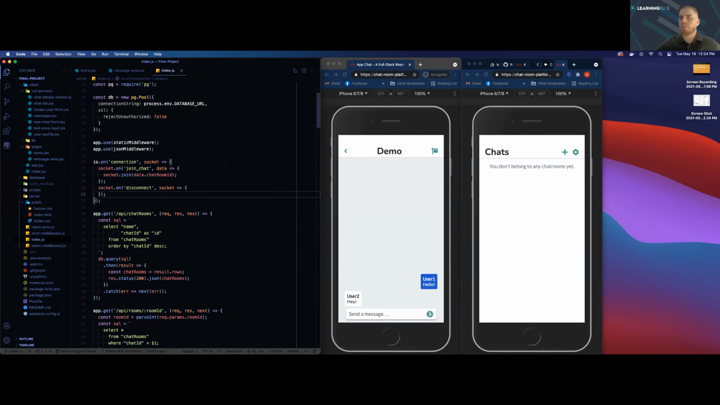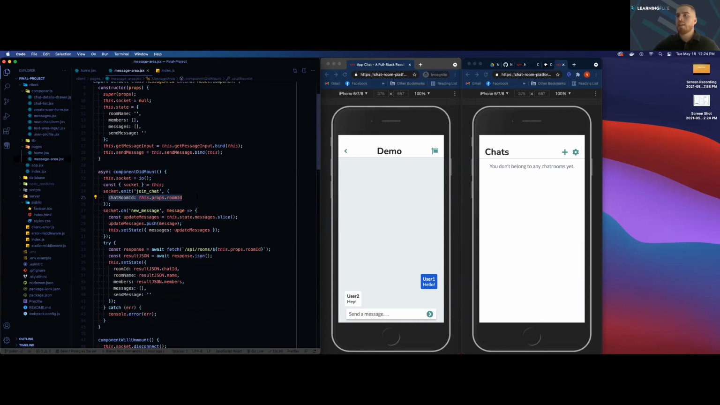Over in our server, once the socket has made a connection, we can listen for events by calling the on method of the socket object and passing it a couple arguments. The first argument is join chat, which is the name of the event we want to listen for. The next is a callback function, which takes the data, or the chat room ID, that we received from the client. We call the join method of the socket object and pass it the chat room ID, and this joins this WebSocket to the room. So now multiple users can send messages back and forth.